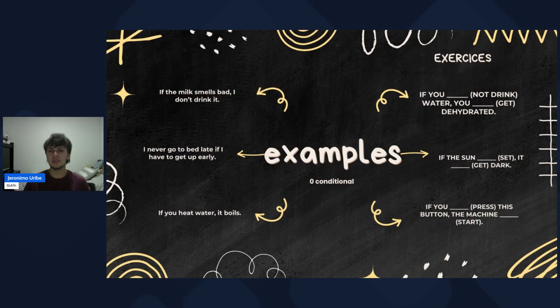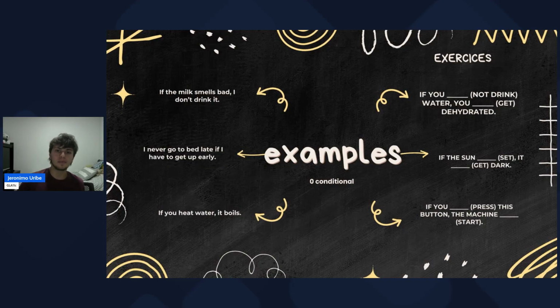And in the third example, if you press this button, the machine starts. This is a cause and effect that is true. If you press the button to turn on the light, it turns on, and if you turn it off, the light turns off.